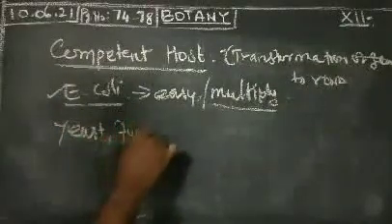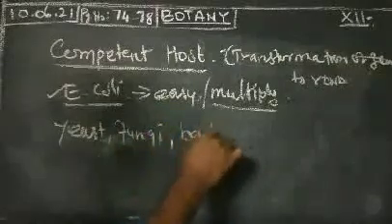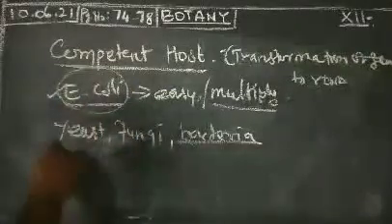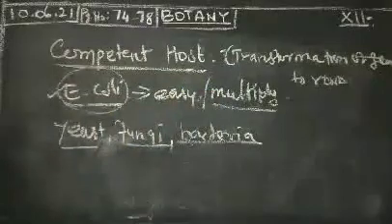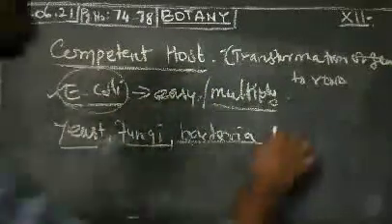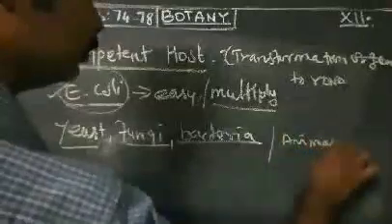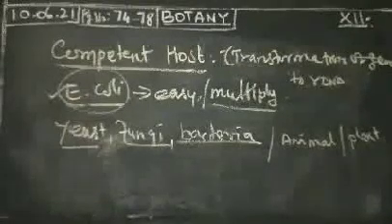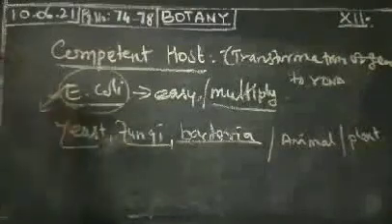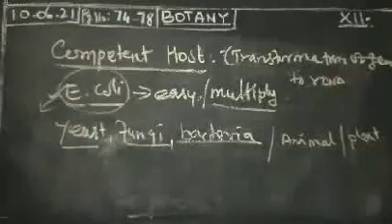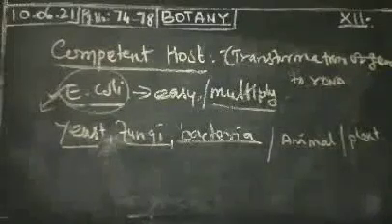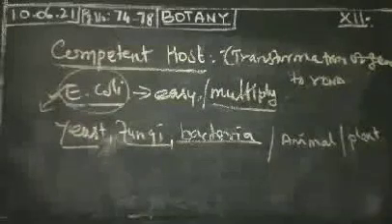Yeast or any other fungus or bacteria, such as Lactobacillus, can be used. E. coli is the best one, and also yeast, fungus, any other bacteria, animal cells or plant cells are mostly used as host cells. E. coli is the most widely used organism, and its genetic makeup has been extensively studied. So you can use E. coli bacteria. It is easy to handle and grow.